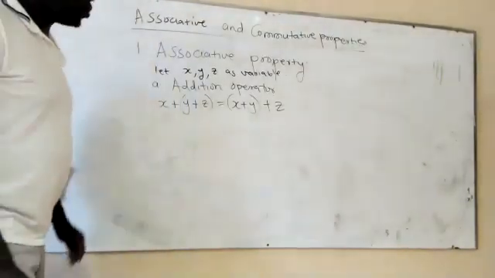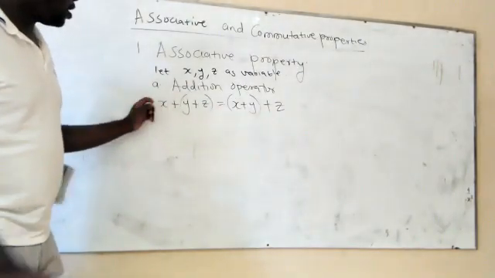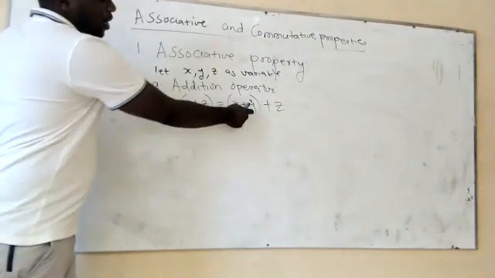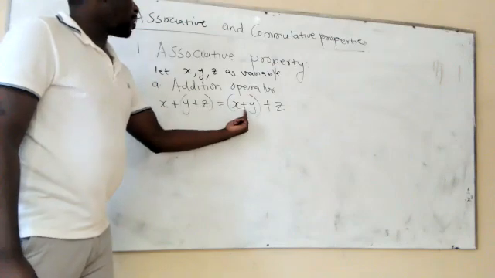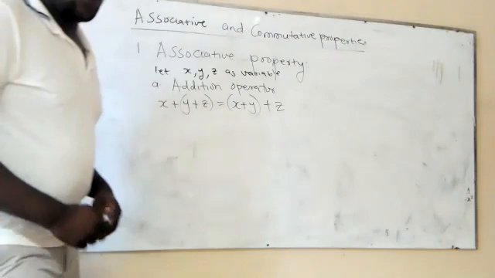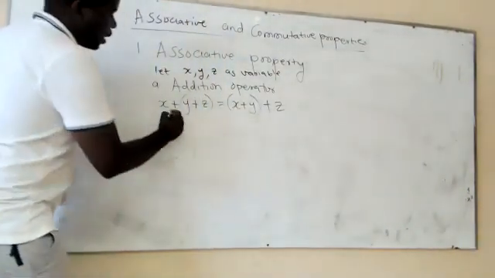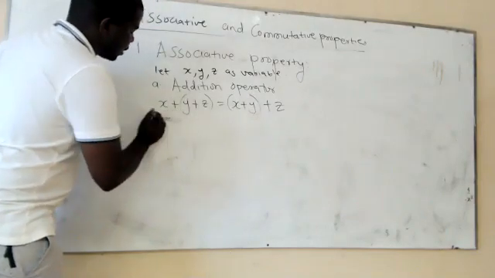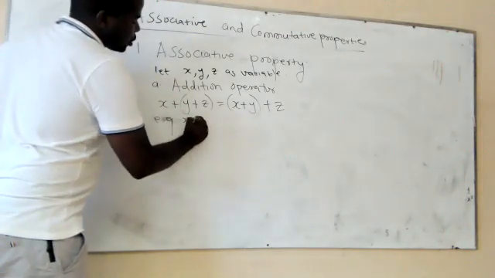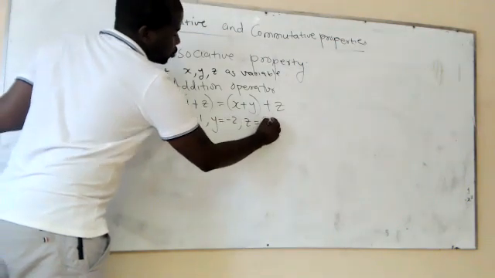Okay, let's continue. I was talking about the addition property, of which you can see on the left-hand side we bracketed Y and Z, but on the right-hand side we bracketed X and Y. So that is what is called associative property, of which you can give an example so that you see how this is applied. Let's say, as an example, we have X equal to 1, Y equal to -2, and Z equal to 3.